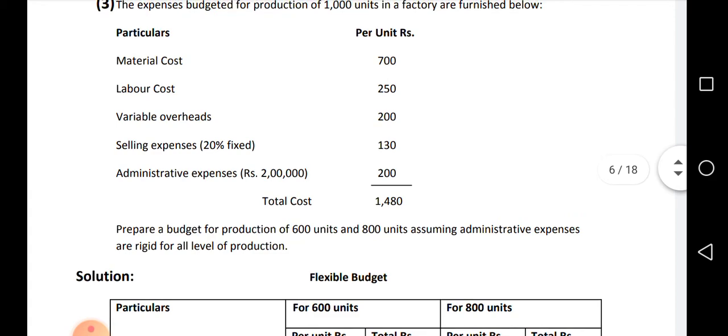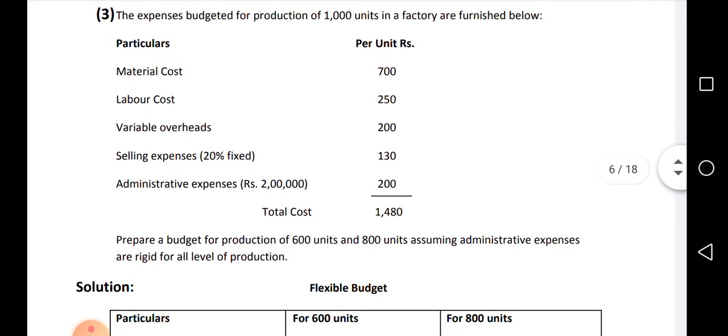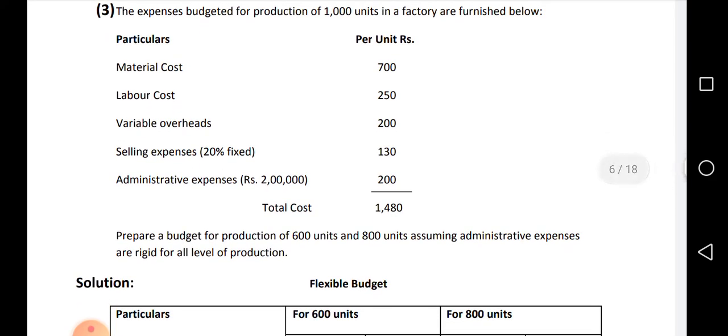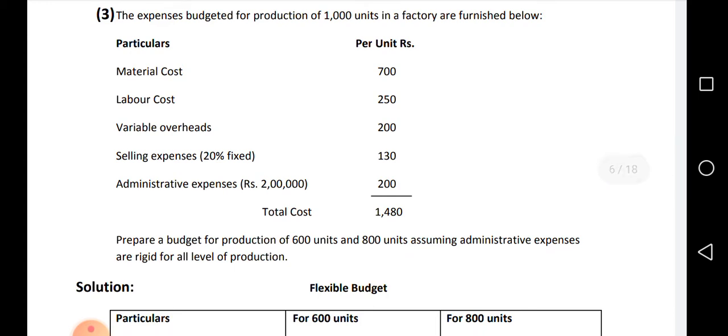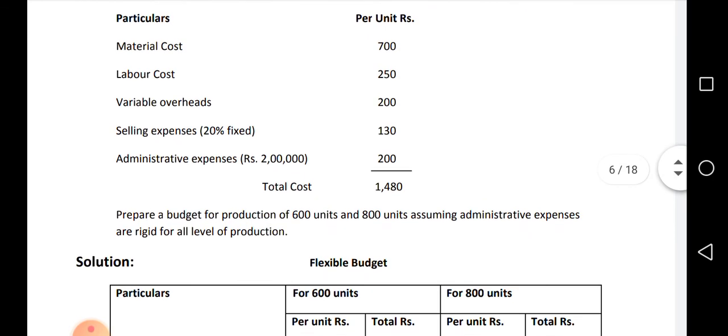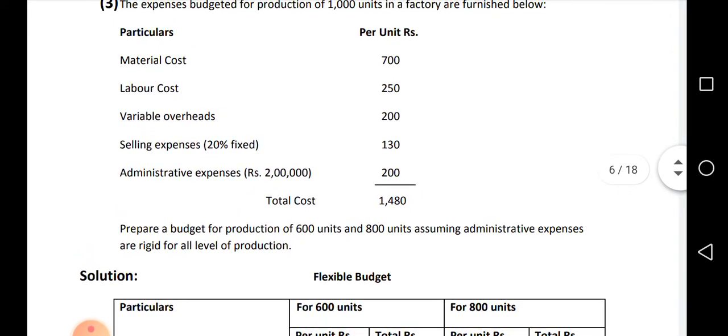but they have given a hint to prepare a budget for production of 600 units and 800 units, assuming the administrative expenses are rigid for all levels of production. That is a hint they have given. So they have given information for 1000 units and per unit information, and we should prepare a flexible budget for 600 units and 800 units. So administrative expenses will remain the same.